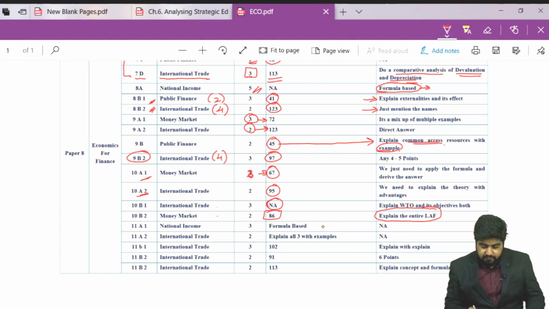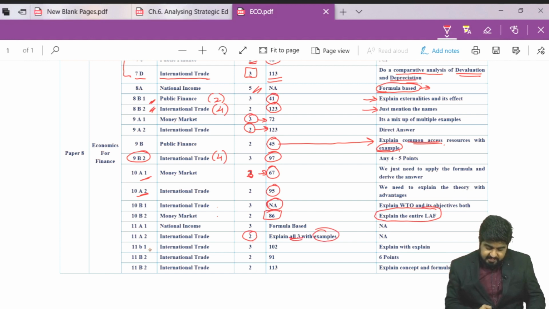question, right? So formula based question, if you have studied the formula very nicely, this would be a cakewalk for you. 11A1 and 11A2 were from extremes. 11A1 was from national income, 11A2 from international trade. Now here international trade was asked for 2 marks. If you remember, it is the FDI question. You have to explain all the 3 types of FDI along with examples.